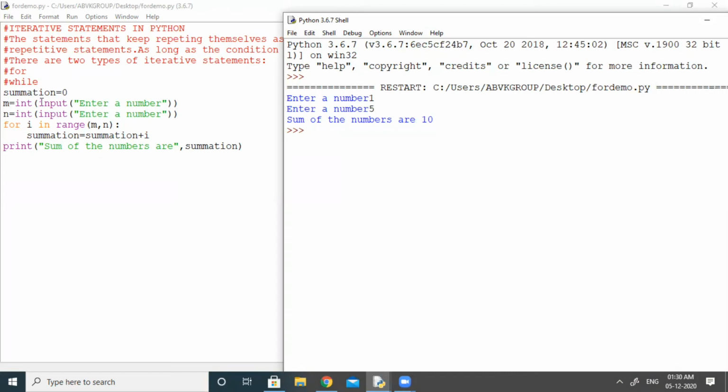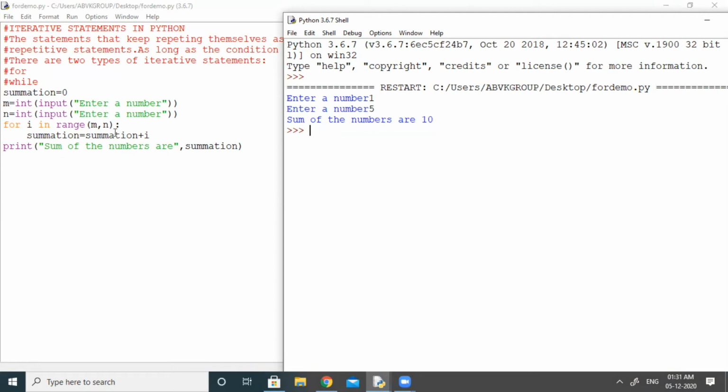Suppose you entered 5, so 5 will be stored inside N. Now what am I doing? I am using the for loop so that I can go to each value and add them. For i in range M to N. So what is the value here? 1 and 5. So it will continue up to which value? The last value is 5, so it will count the numbers up to 4. At 5 it will stop.